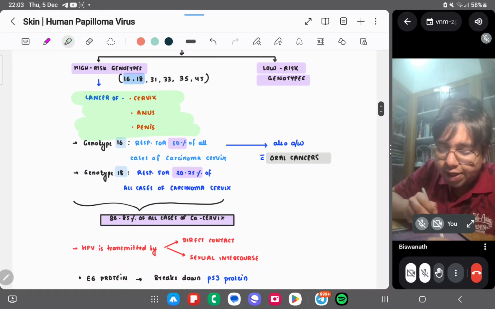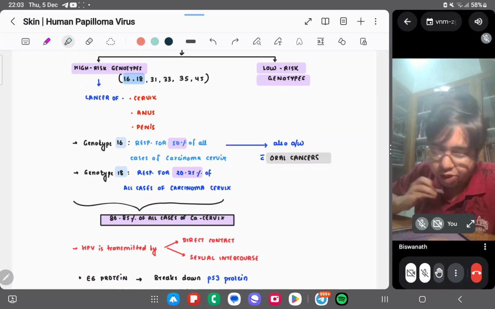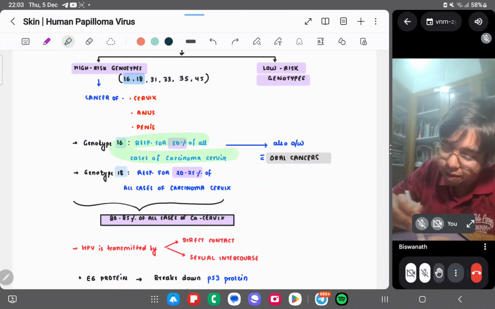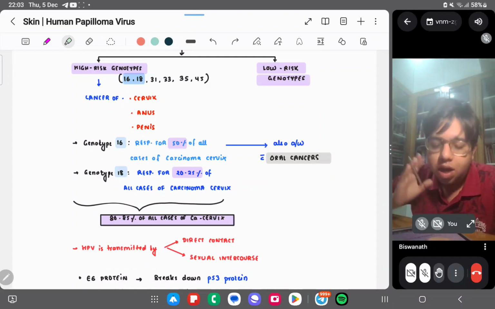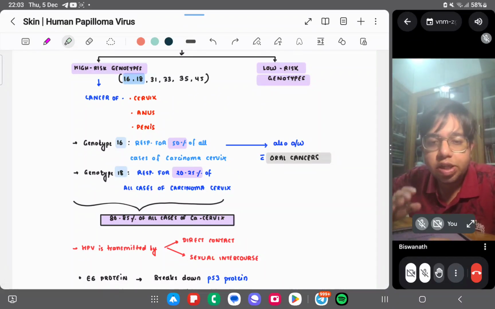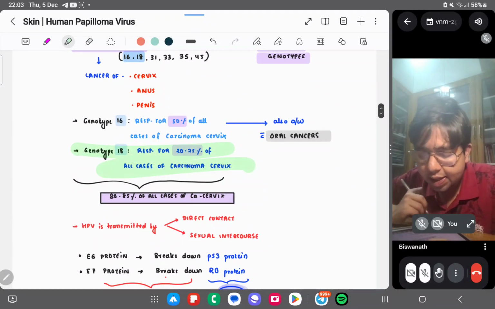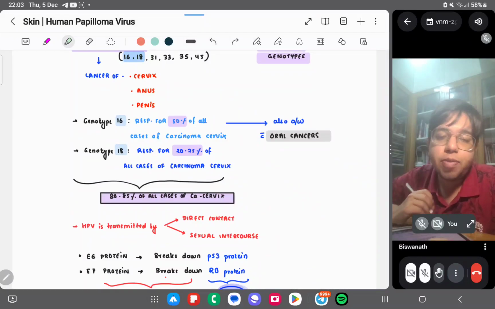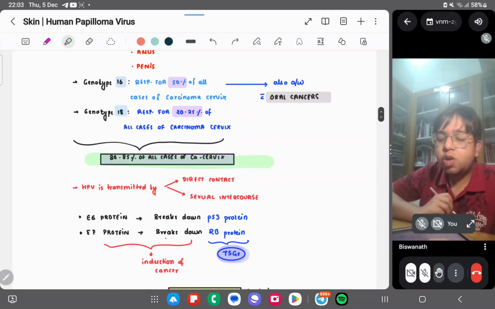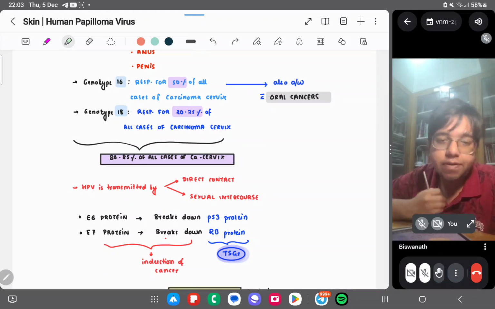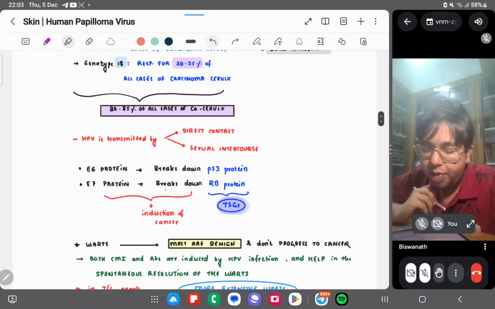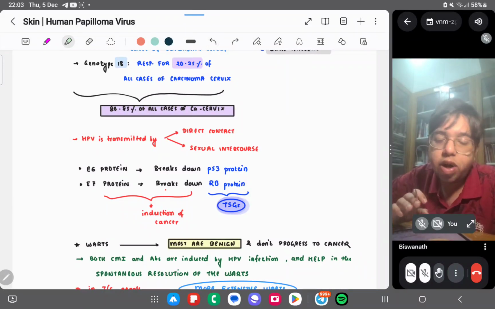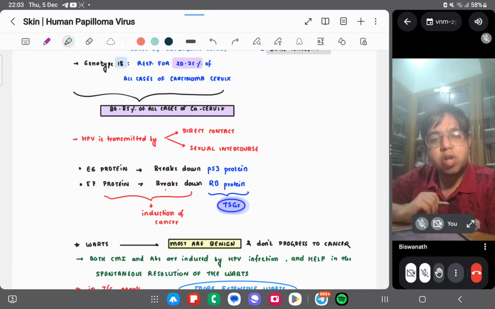Cancers of the cervix, anus and penis are caused by the high risk genotypes. Genotype 16 is responsible for 50% of all cases of carcinoma cervix, and it is also associated with oral cancers. Genotype 18 is responsible for about 20 to 25% of carcinoma cervix. So basically 80 to 85% of carcinoma cervix is caused by HPV genotypes 16 and 18. HPV is transmitted by direct contact or by the sexual route, so it is a sexually transmitted disease.